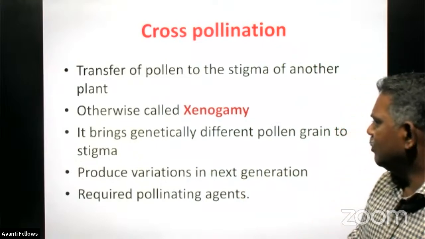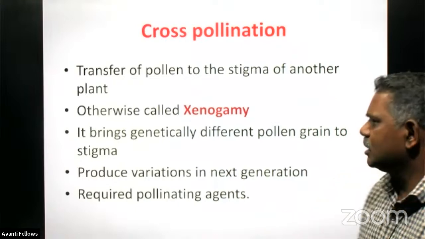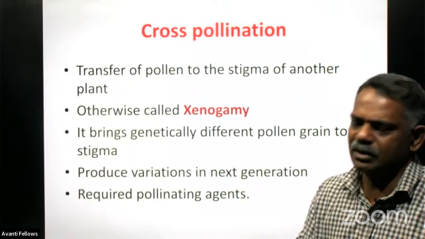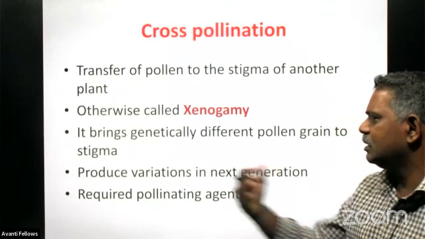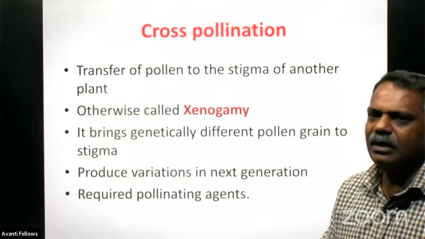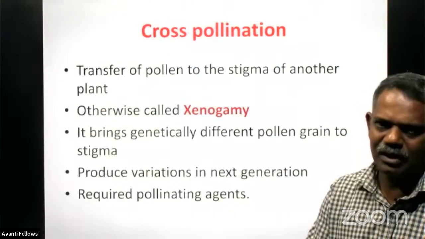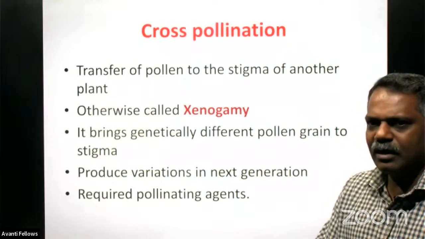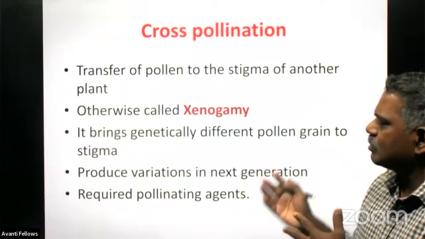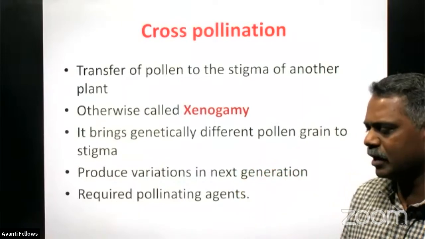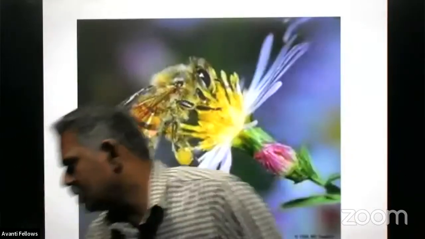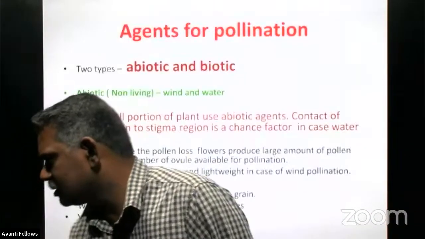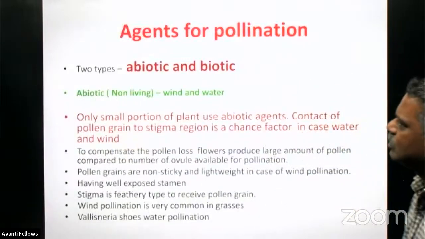So naturally variations will be there in the coming generation, and it brings genetically different pollen grain to the stigma region and produces variation in the next generation. Here 100% agents are required. In case of self-pollination, it may not be required, and sometimes it is required, whereas in case of cross pollination it is very much required, an agent, biotic or abiotic agents. So such types of biotic agents are required, or sometimes abiotic agents are also required.